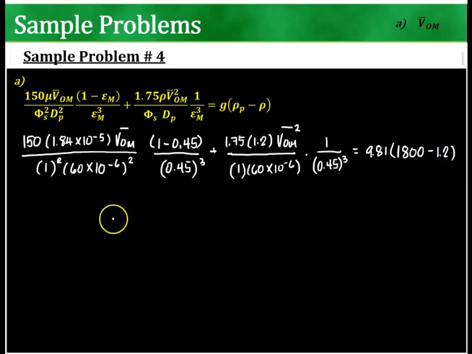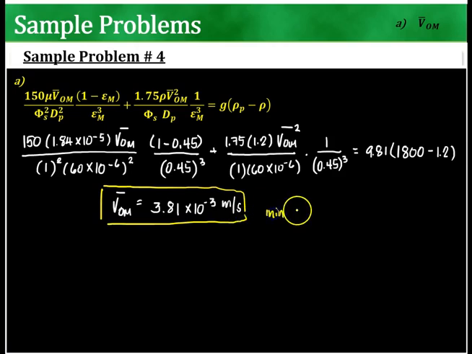So you'd be able to solve for VOM value of 3.81 times 10 to the negative 3 meters per second.